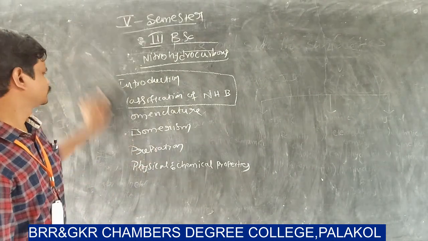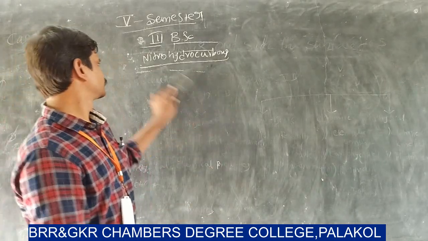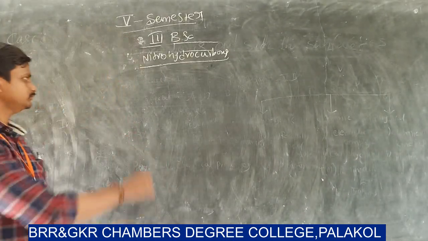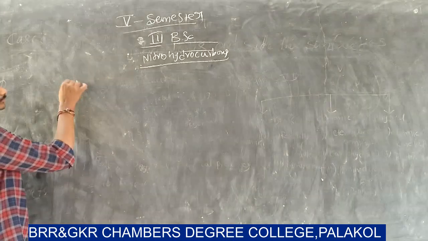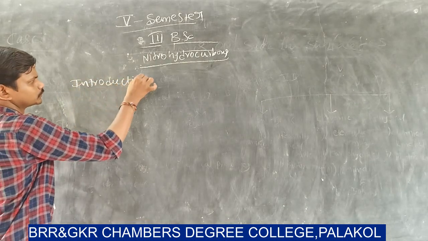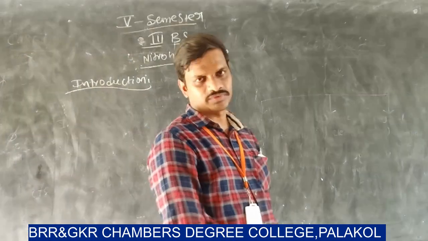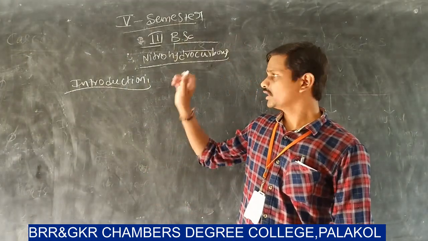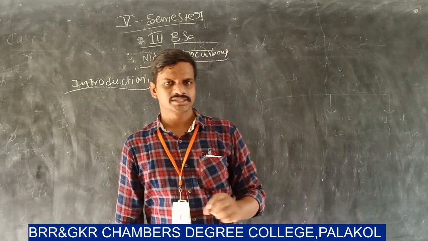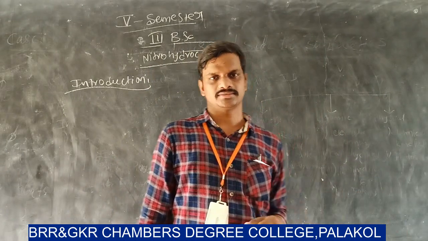Now we start the chapter nitrohydrocarbons. Introduction. So our title is nitrohydrocarbons. First of all, we have to know what nitrohydrocarbons are. You already learned in your earlier classes.